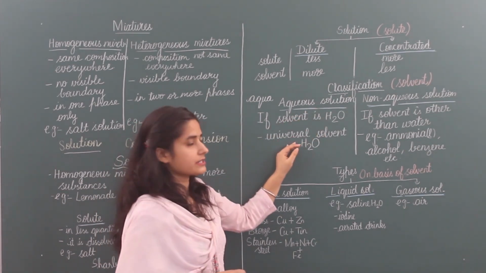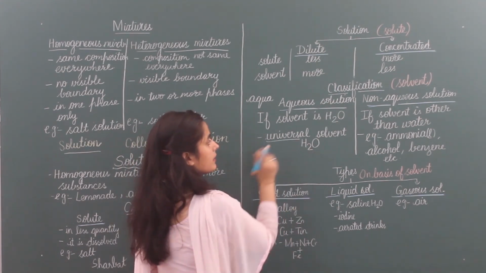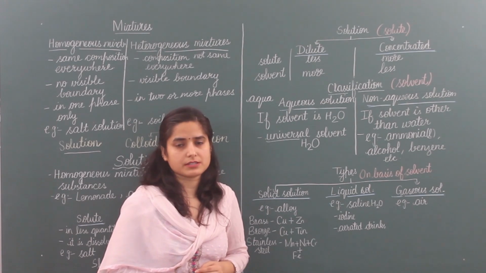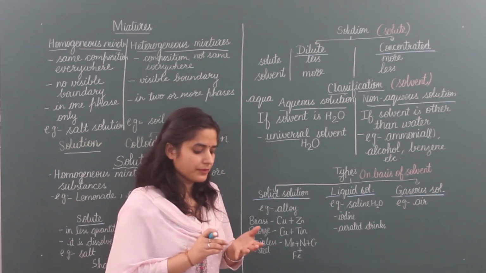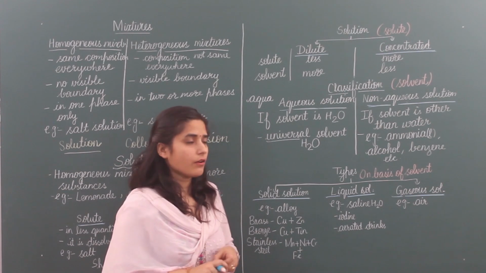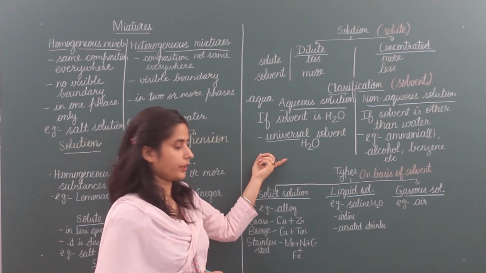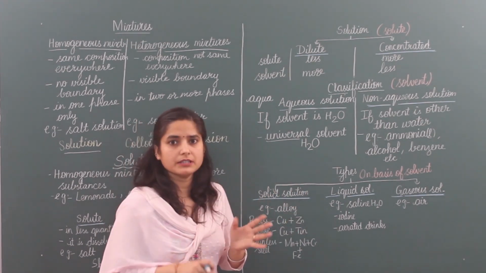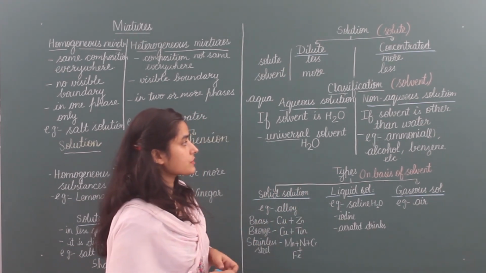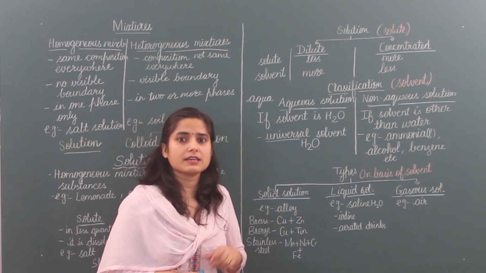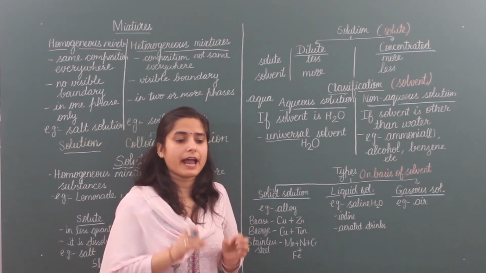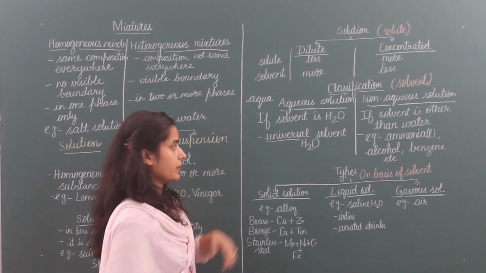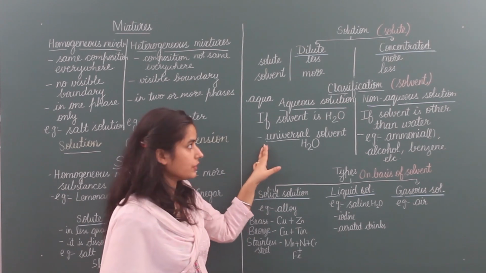Water is called the universal solvent. Universal because it can dissolve most of the things in it. If we add solid, liquid or gas, many things are dissolved in water. Solid you can take sugar or salt, liquid we have taken lemon or sharbat, and in gas also, oxygen gas is present in water and that gas is taken by aquatic animals for respiration. So this is an example of aqueous solution.